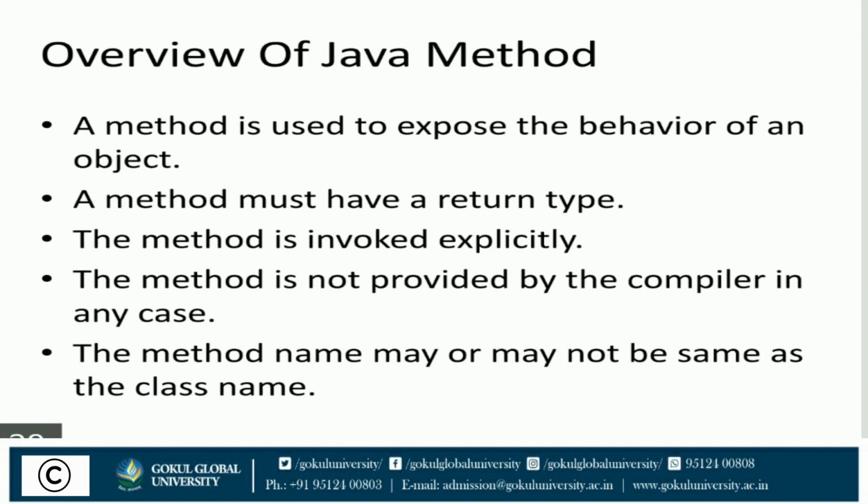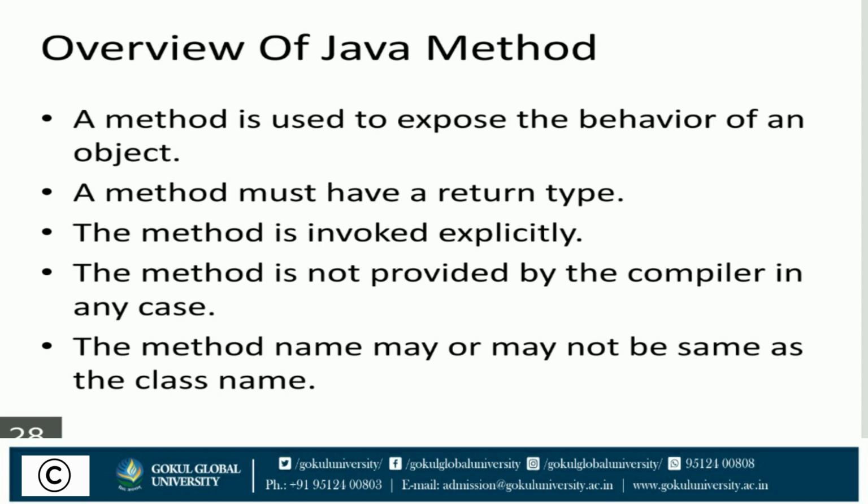Now, method overview used in Java. A method is used to expose the behavior of an object. A method must have a return type. A method is invoked explicitly. The method is not provided by the compiler in any case. The method name may or may not be the same as the class name.